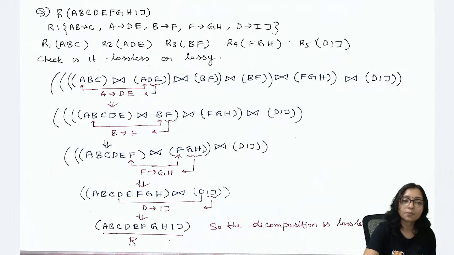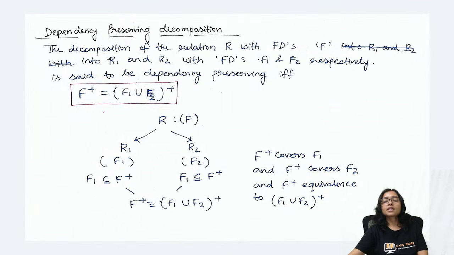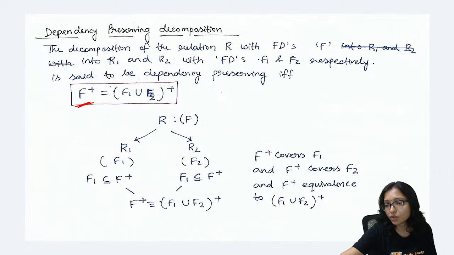That is called dependency preserving. And always before dividing, do the closure. Must do the closure before dividing. If you are not doing the closure, then you cannot get it back. It is not possible.